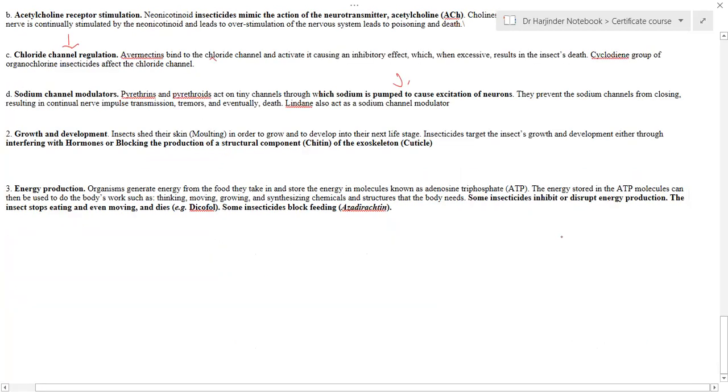Some of these pesticides affect growth and development hormones. By blocking these hormones, the pests are unable to grow, and therefore they die. Similarly, some of the pesticides act by stopping energy production within the microorganisms, and that results in death.